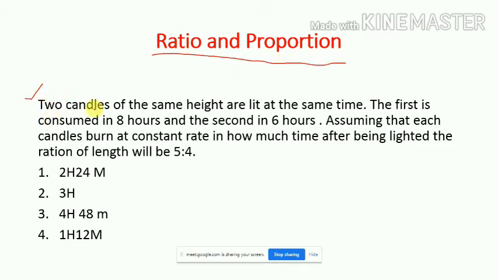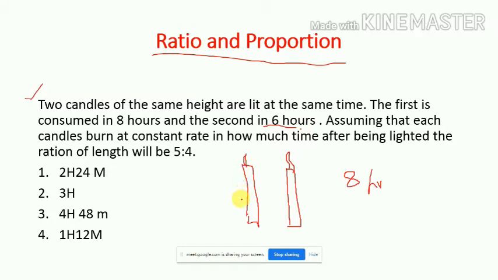The first question is, two candles of the same height are lit at the same time. Got it? That means there are two candles. Okay, two candles are having the same height. The first is consumed in 8 hours, and the second in 6 hours.